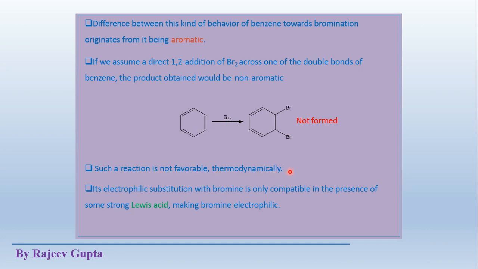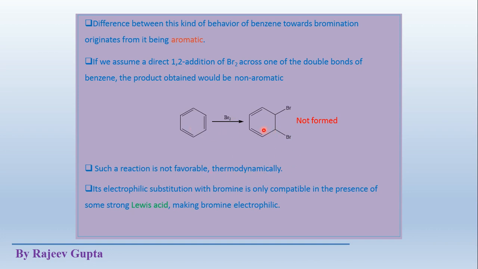What is the meaning of thermodynamically? It means the formed product is less stable compared to the reactants, or this addition product is very much less stable compared to the aromatic mono-bromo substituted product.